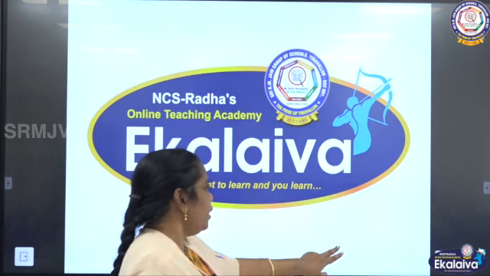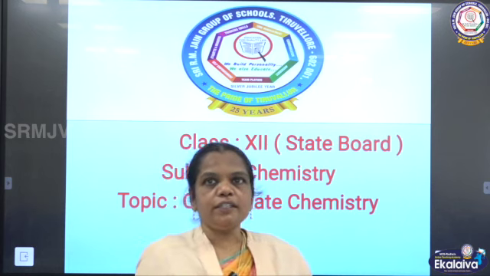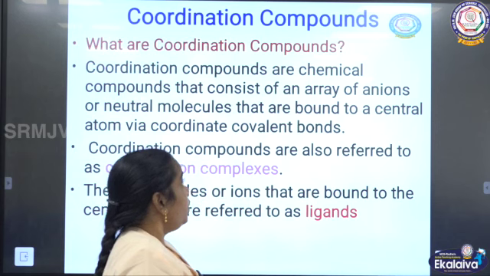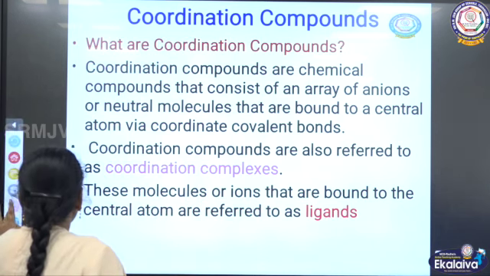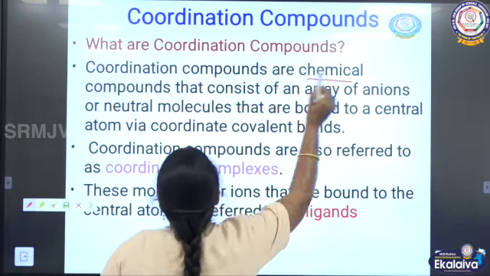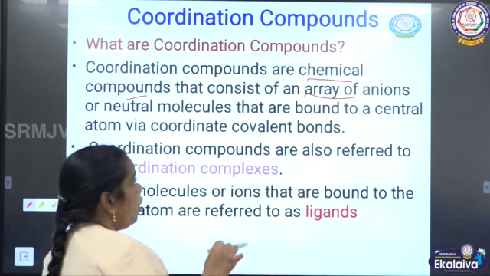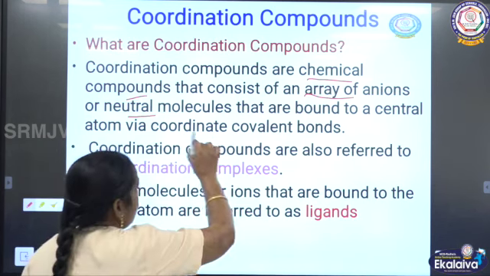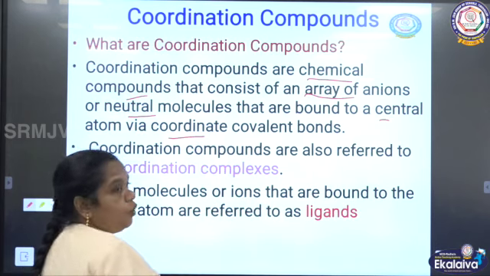Today's class we are going to learn about coordination chemistry. So what is the difference between coordination compounds and other chemical compounds? Now you can see what a coordination compound is. Coordination compounds are chemical compounds that consist of an array, a group, or they can be arranged in a row, of anions or neutral molecules bound to the central metal atom via coordinate covalent bonds.